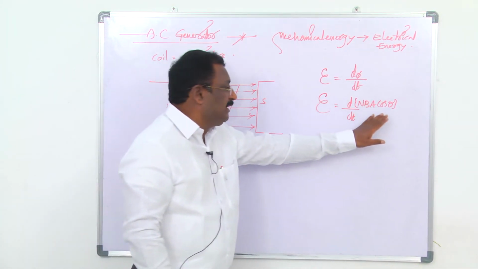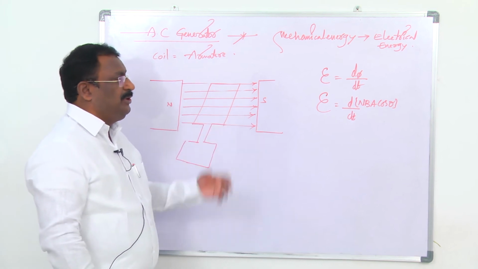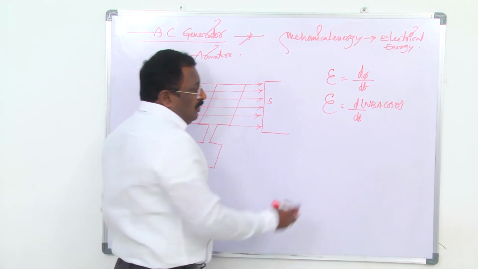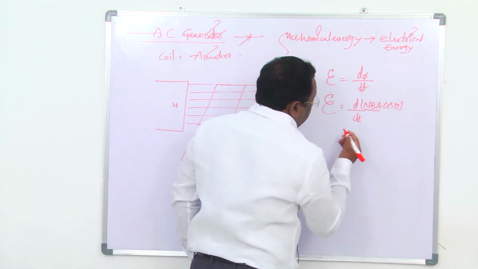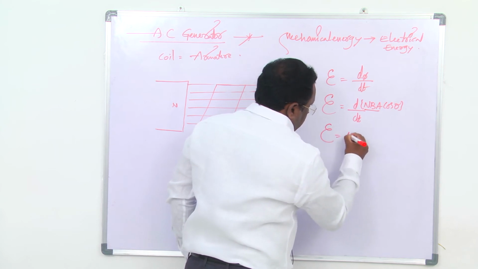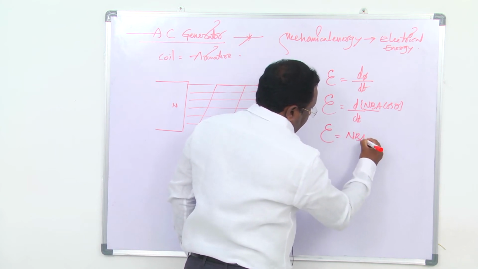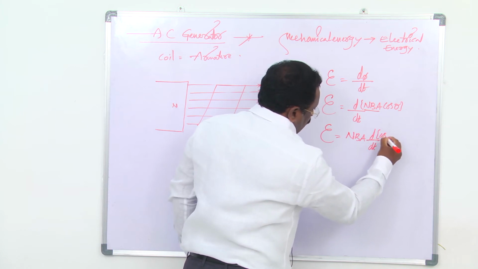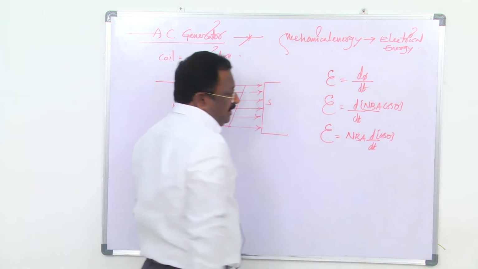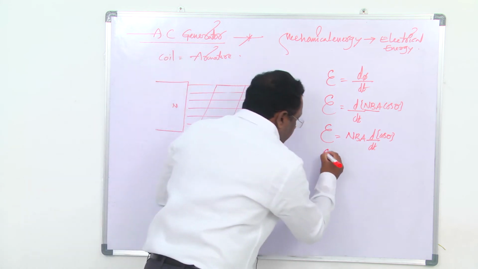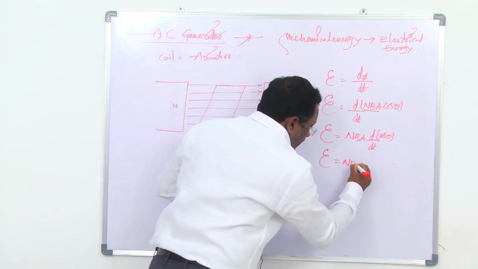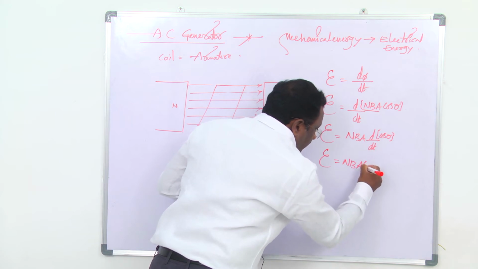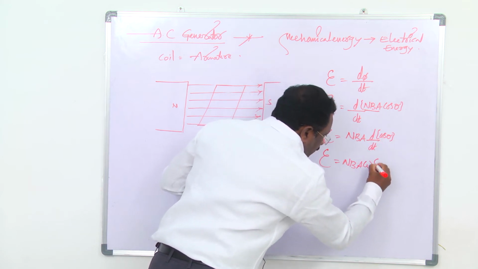The magnetic flux depends on these four factors. Now N, B, A are constant. We take the derivative of cos theta. Now epsilon is equal to N B A omega sin theta.